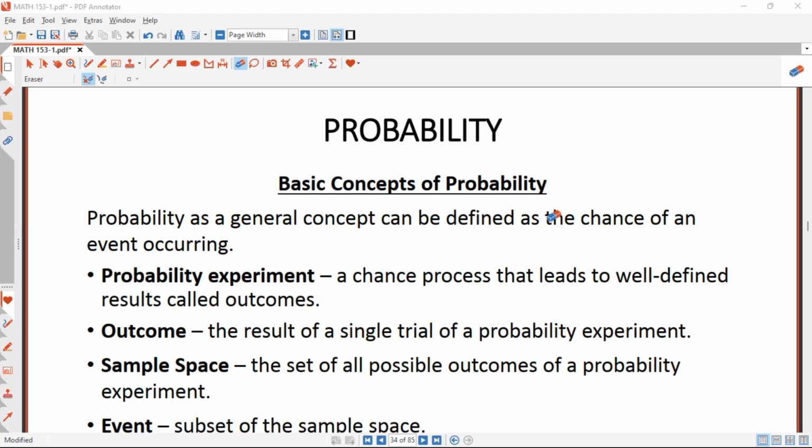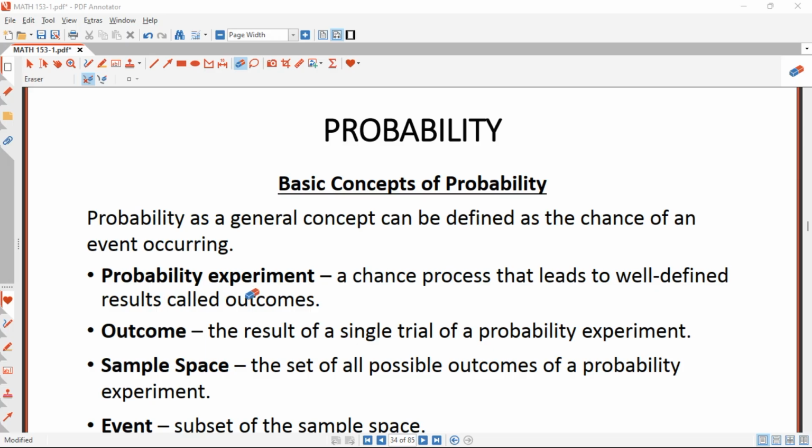Then we have some concepts that we have to understand in order to understand probability theory. The first concept is the probability experiment. A probability experiment is a chance process that leads to a well-defined result called an outcome.